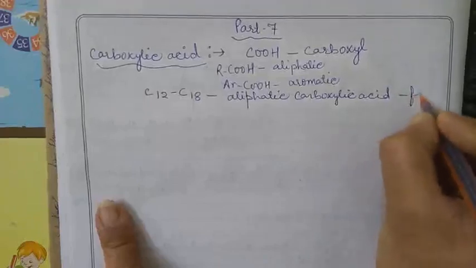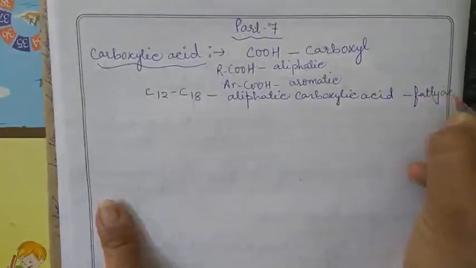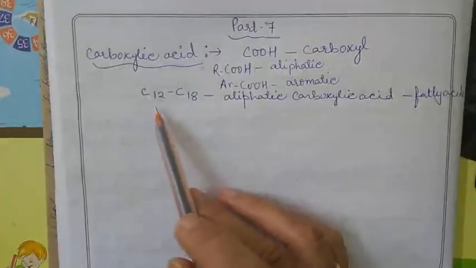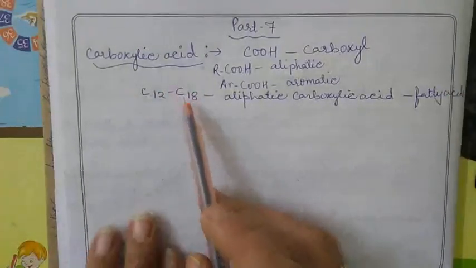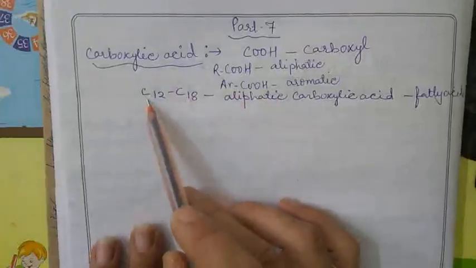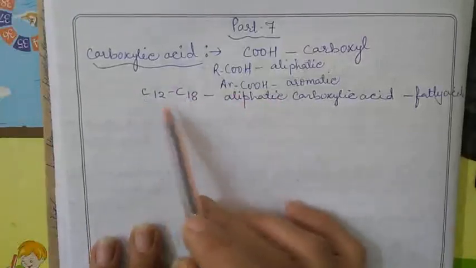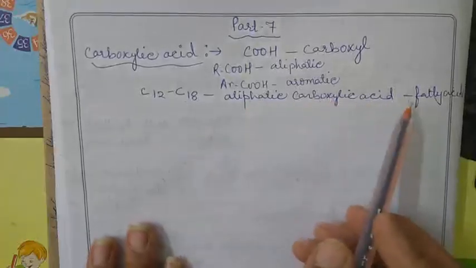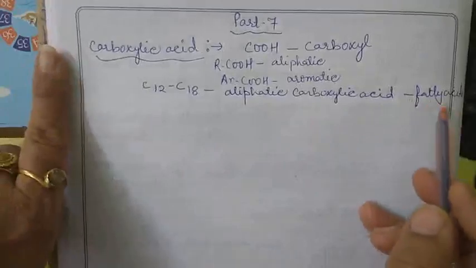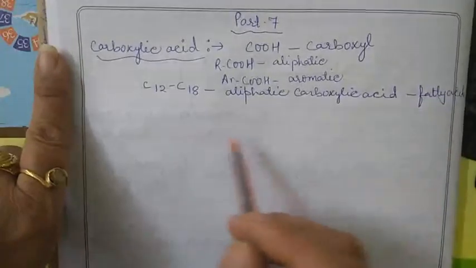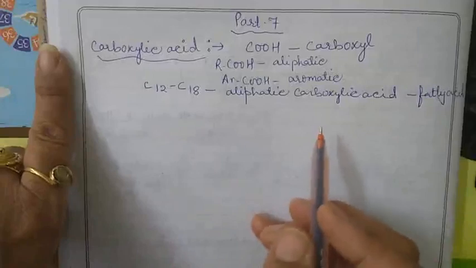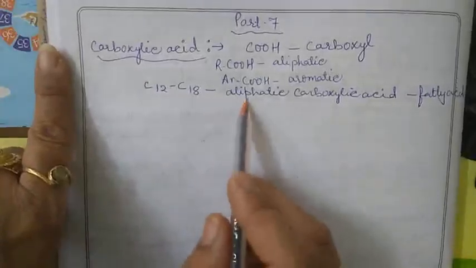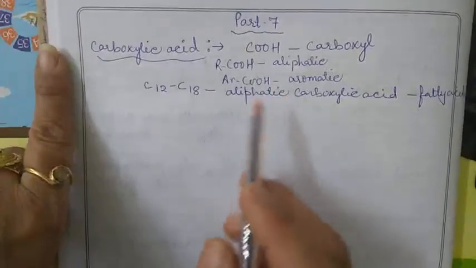So they are termed as fatty acids. The higher members, that is from C12 to C18 of the aliphatic carboxylic acids, are known as the fatty acids. Clear? And they occur in nature as fat, as esters of glycerol.